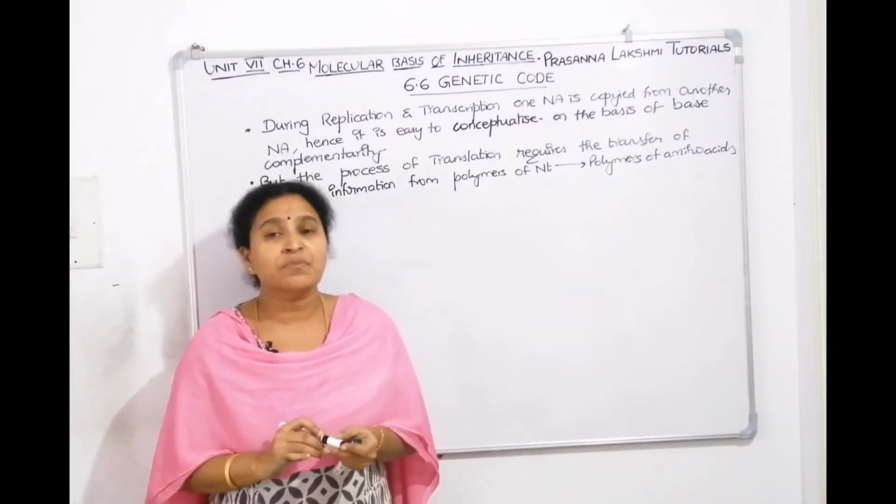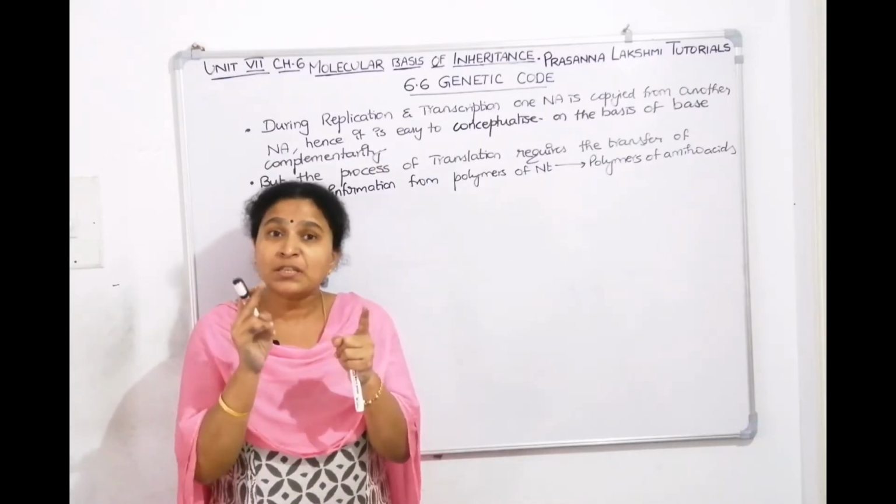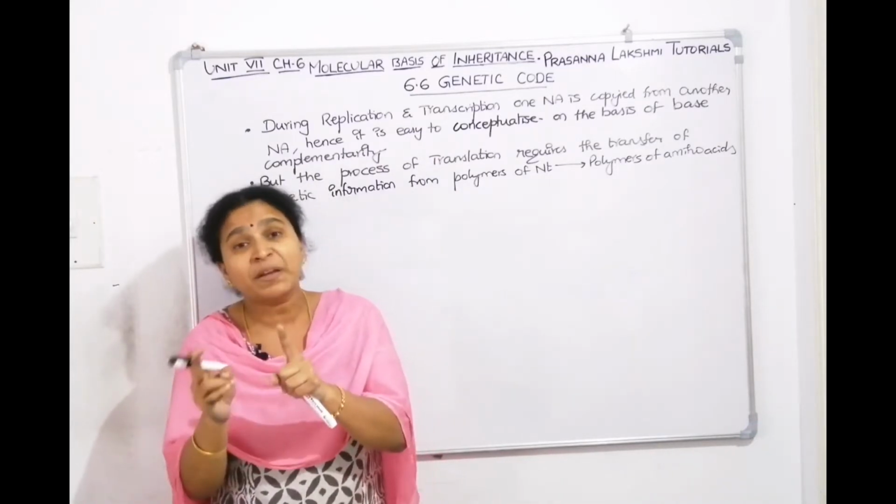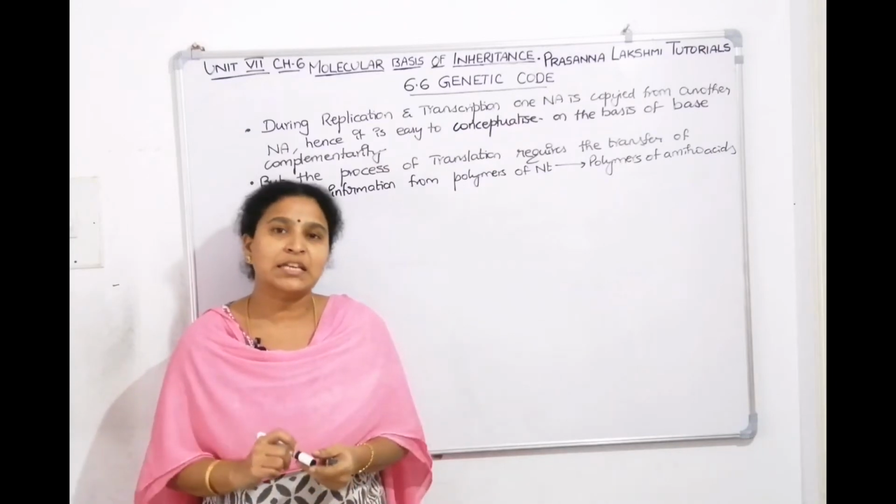But in translation, the information which is present in terms of nucleotides should be converted into amino acid information.